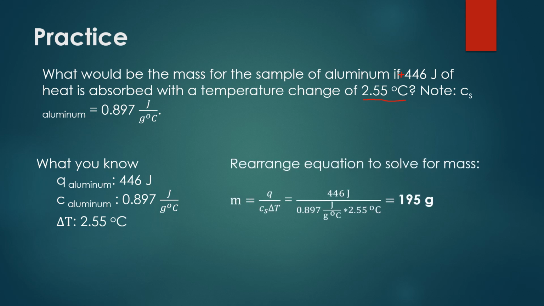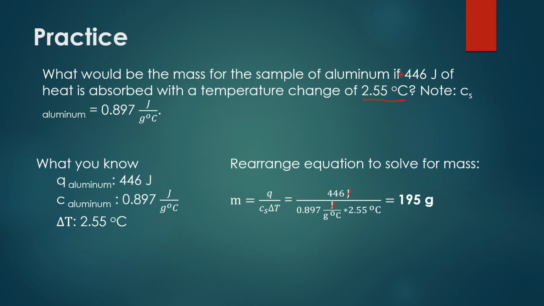we then want to rearrange the equation to solve for mass. This is what it's going to look like when you rearrange the equation, because you're going to divide both sides by the specific heat and delta T, putting them in the denominator. Once you have the equation rearranged, you can plug in your values. 446 joules for the heat. As you can see, the joules are canceling each other out.